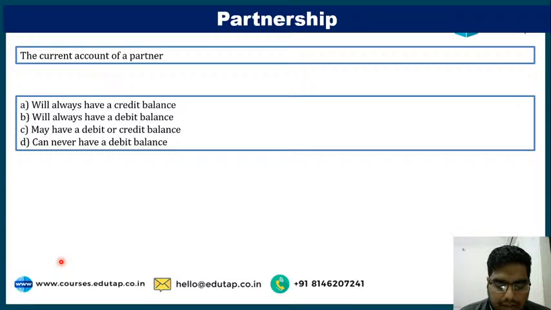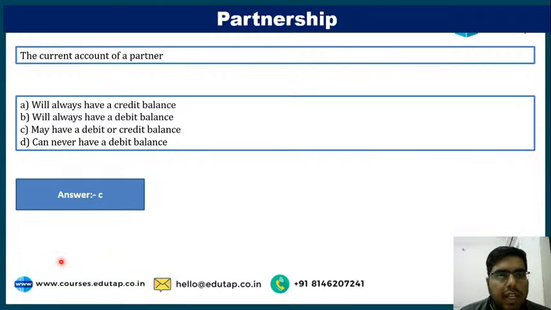C, absolutely correct. Current account can have a debit balance also and credit balance also. The capital account will always have a credit balance, but current account can have a debit balance also or credit balance also.